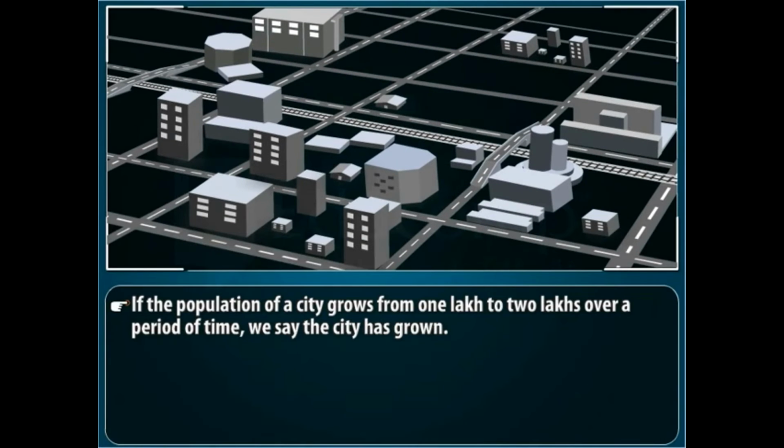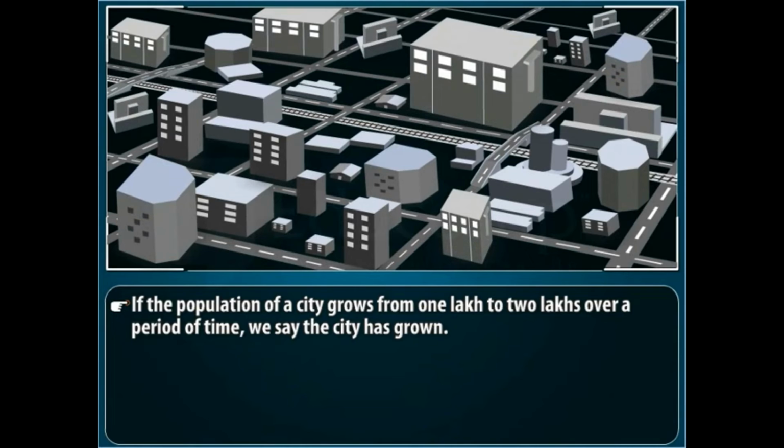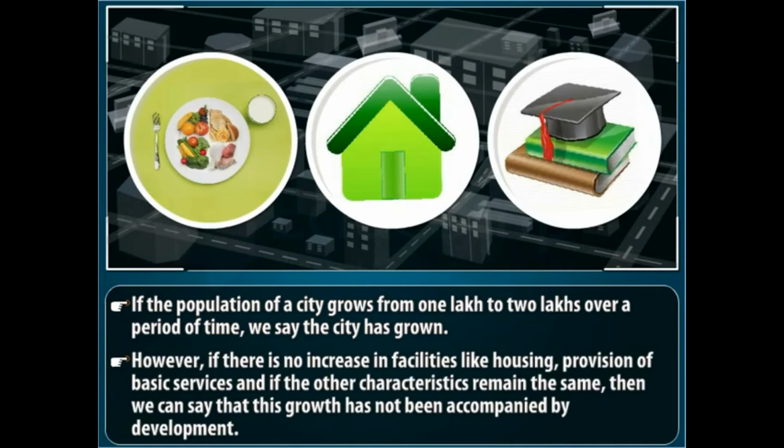Example: if the population of a city grows from 1 lakh to 2 lakhs over a period of time, we say the city has grown. However, if there is no increase in facilities like housing and provision of basic services, and if the other characteristics remain the same, then we can say that this growth has not been accompanied by development.